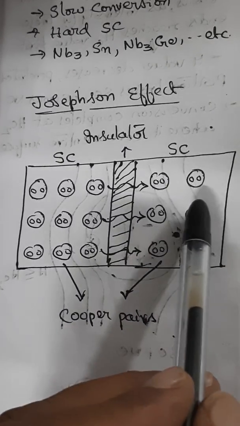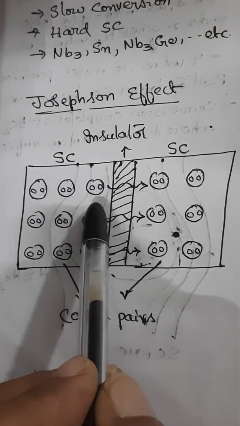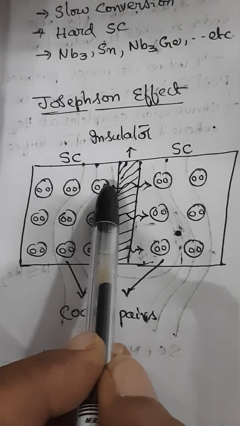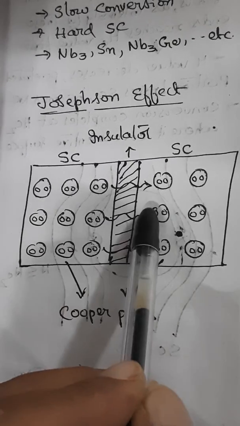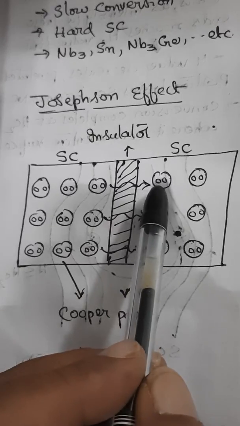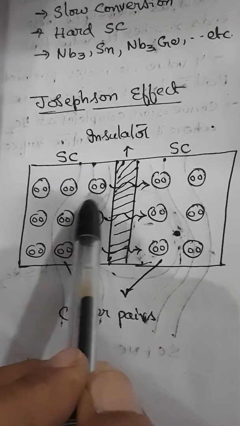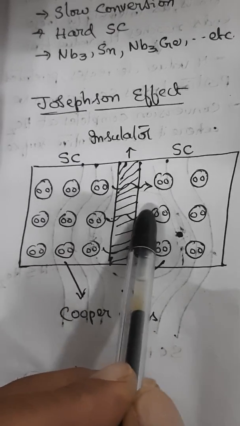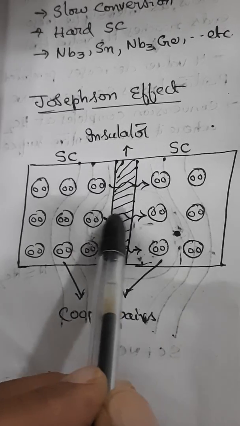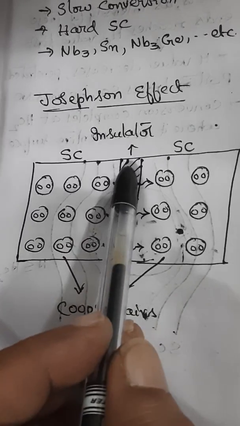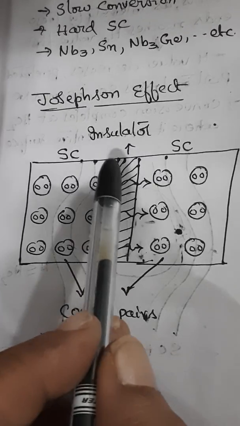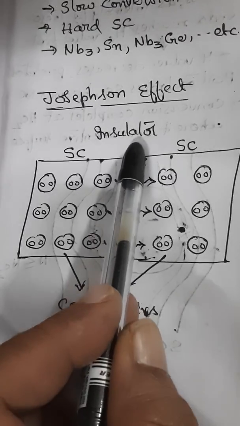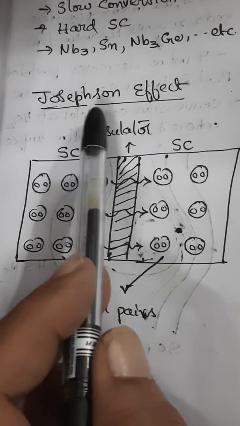I am repeating. Kindly listen back. Consider two superconductors which are joined together with the help of a thin insulating layer. These superconductors consist of paired electrons on either side, known as Cooper pairs in the superconducting state. These Cooper pairs will try to pass through or tunnel through a thin insulator, and because of that they constitute a very small supercurrent. The insulator which forms the junction between the superconductors is what is known as the Josephson junction, and this effect is what is known as the Josephson effect.